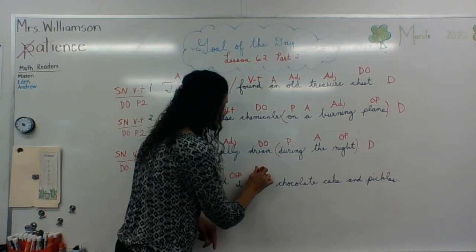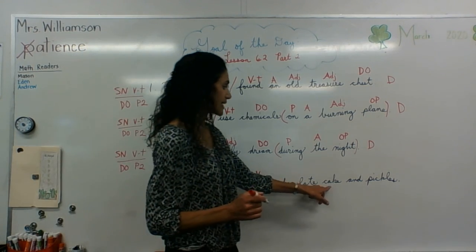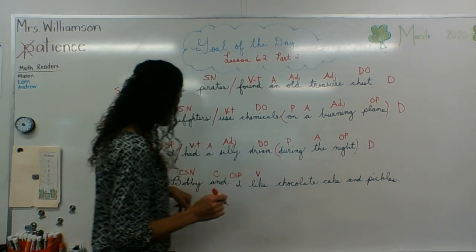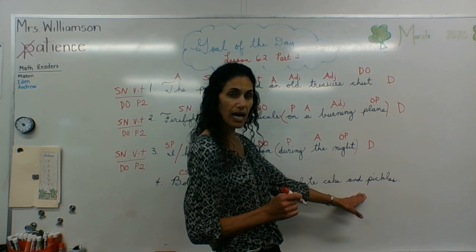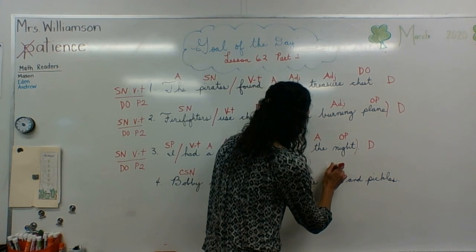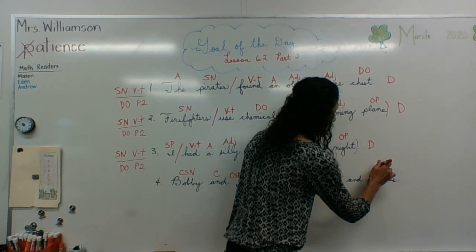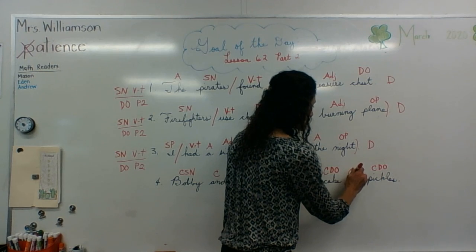Like, verb. What do they like? They like cake and pickles. So just like we have a compound subject, we have a compound direct object. So cake, compound direct object. Pickles, compound direct object. And is our conjunction.